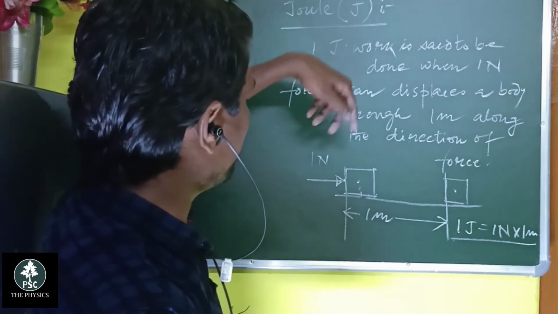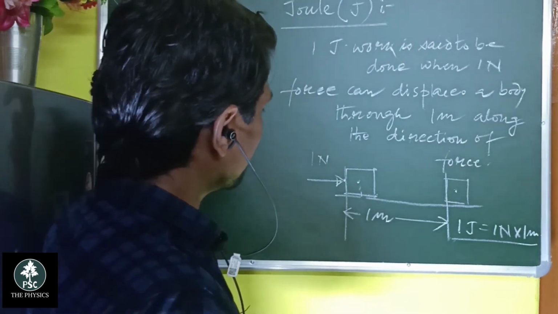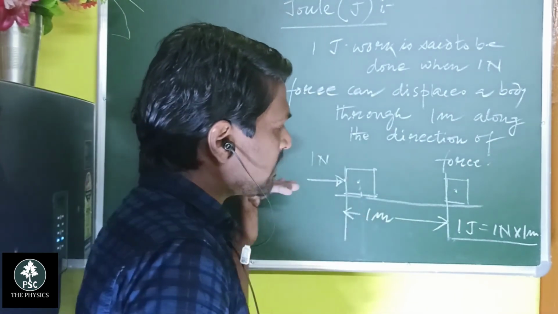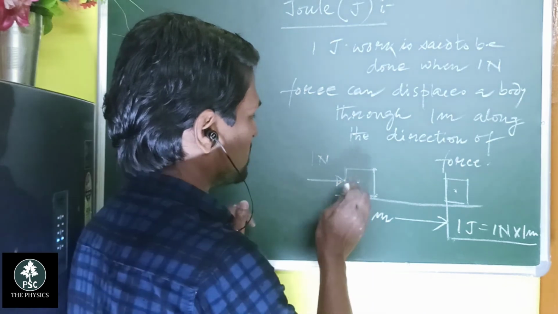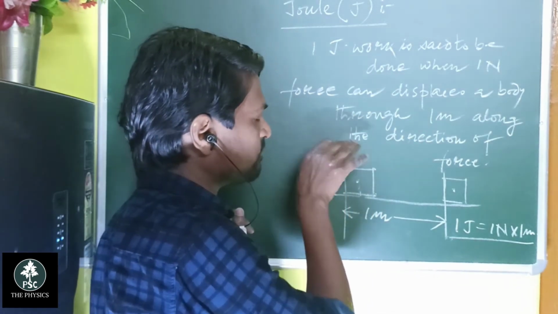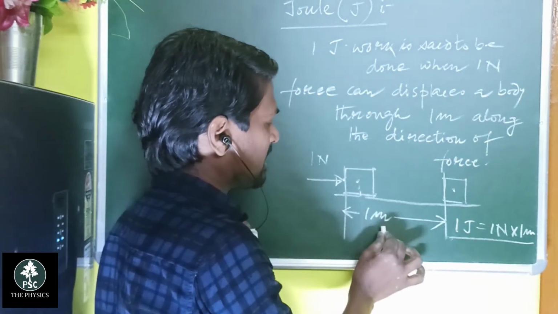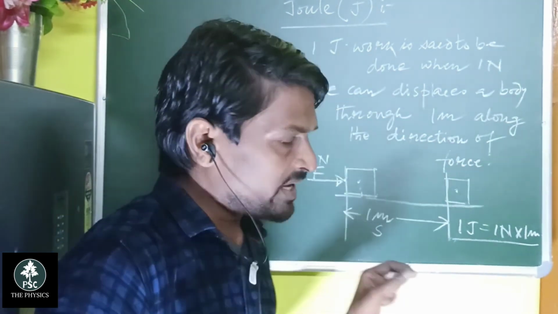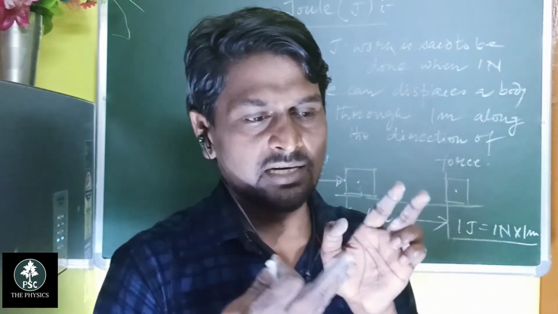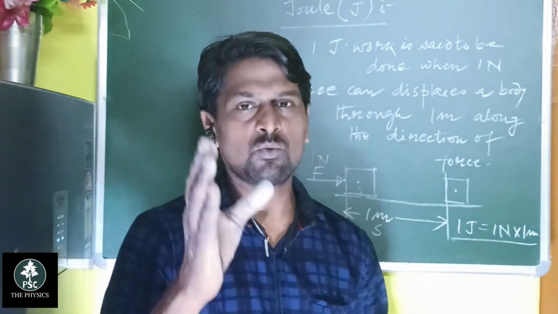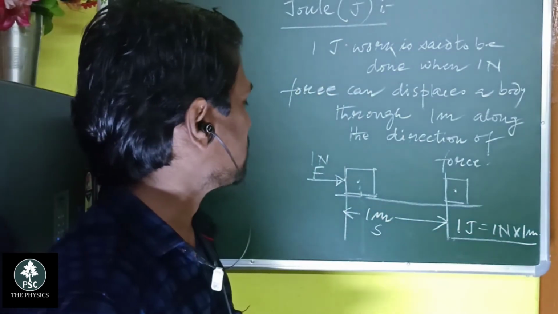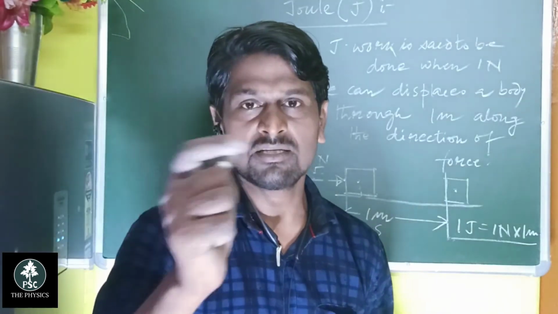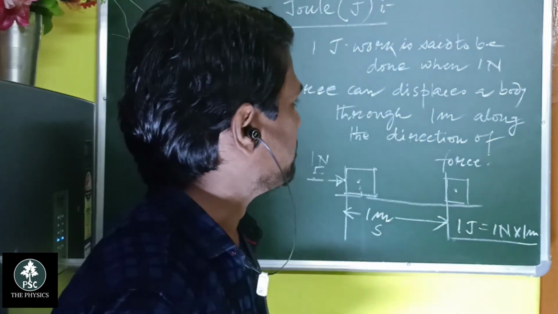So 1 joule work is said to be done when 1 Newton force displaces the body through 1 meter along the direction of the force applied. This is the direction of the force and this is also the displacement S. When force and displacement act along a specific direction, you multiply them and easily get 1 joule of work, that is the multiplication of 1 Newton and 1 meter.